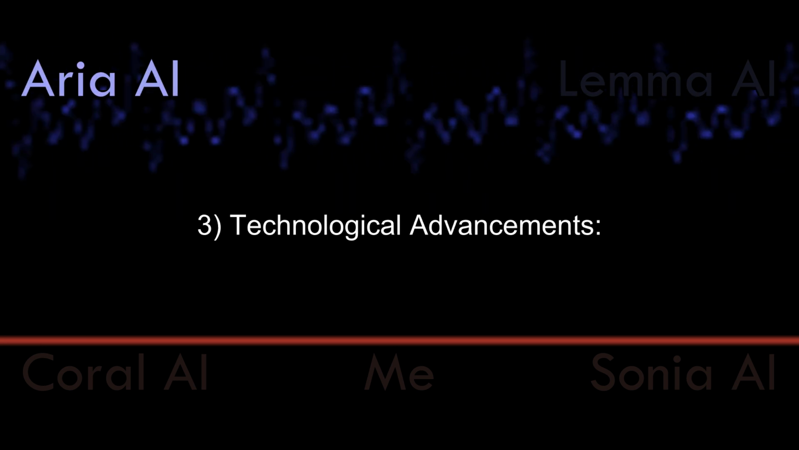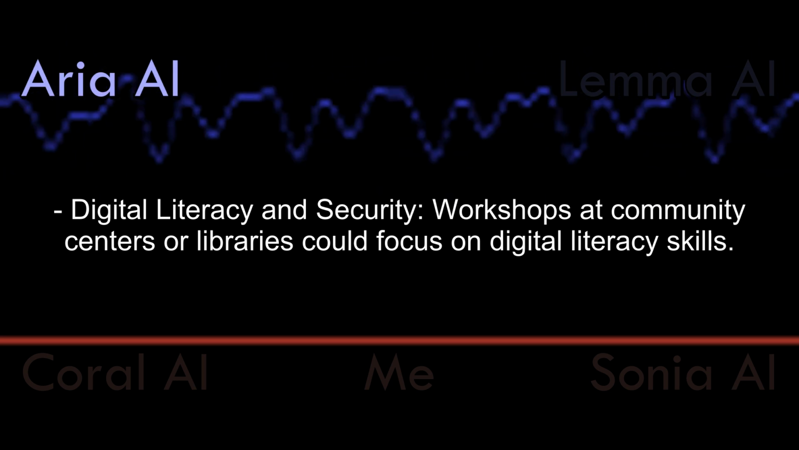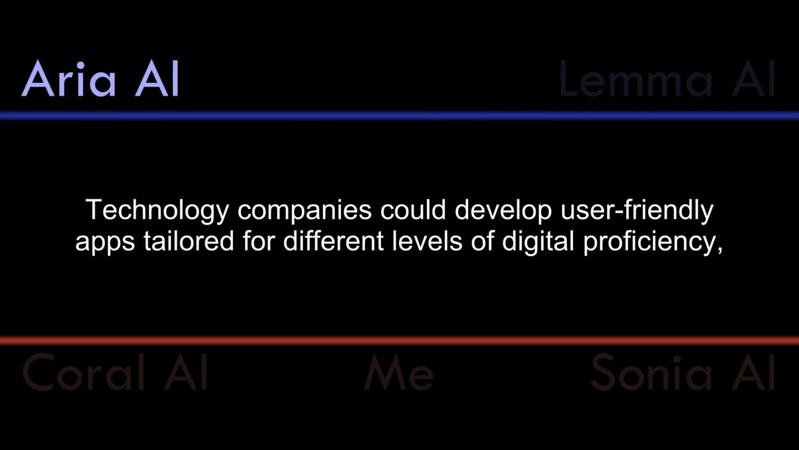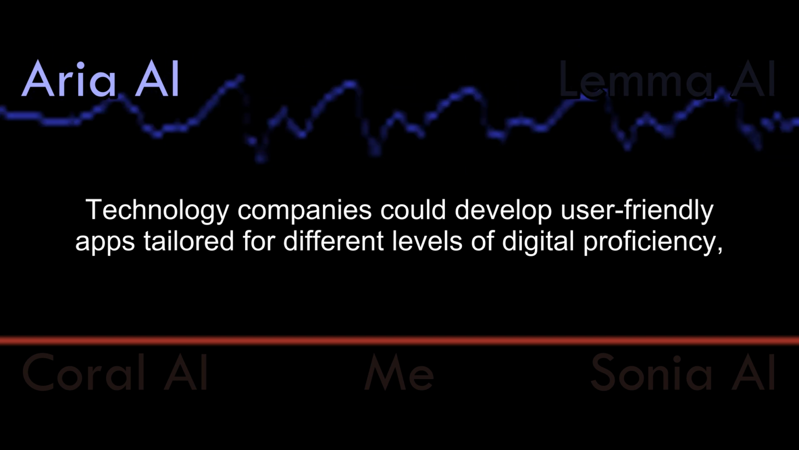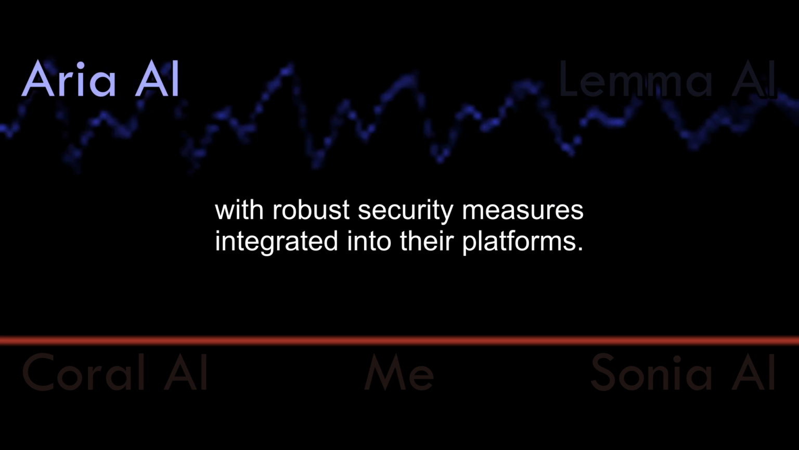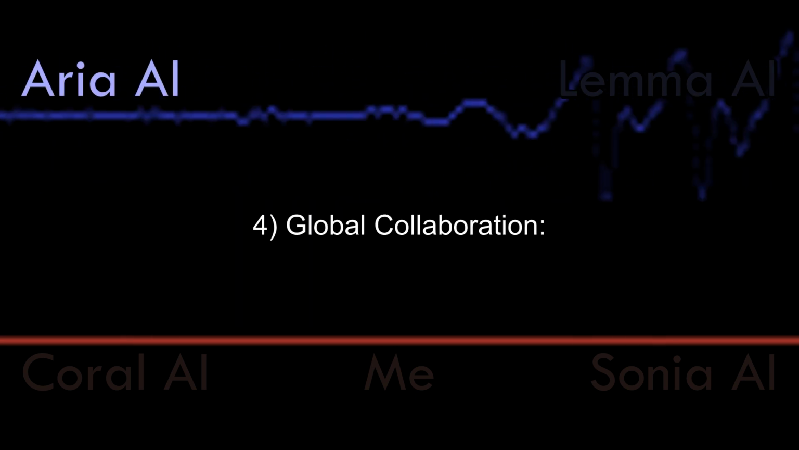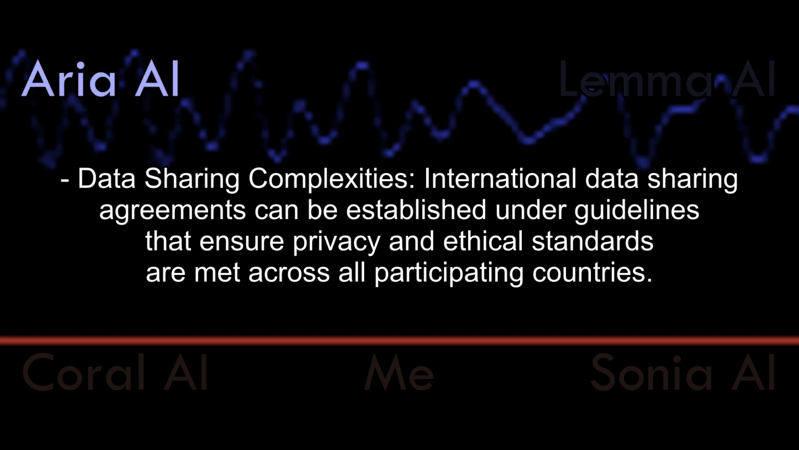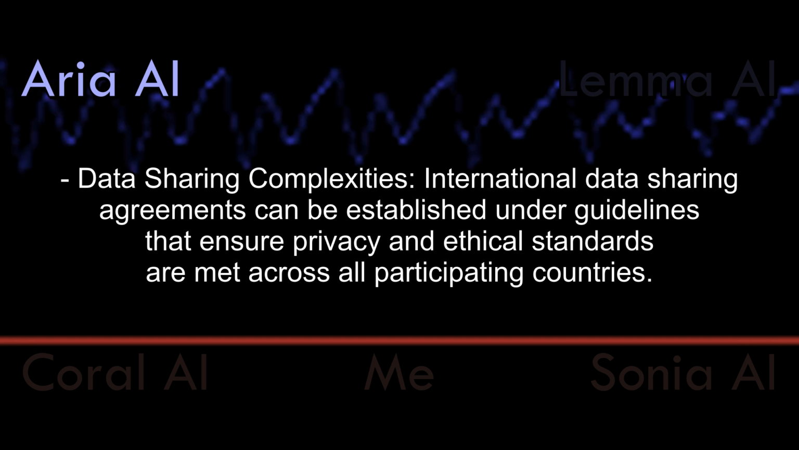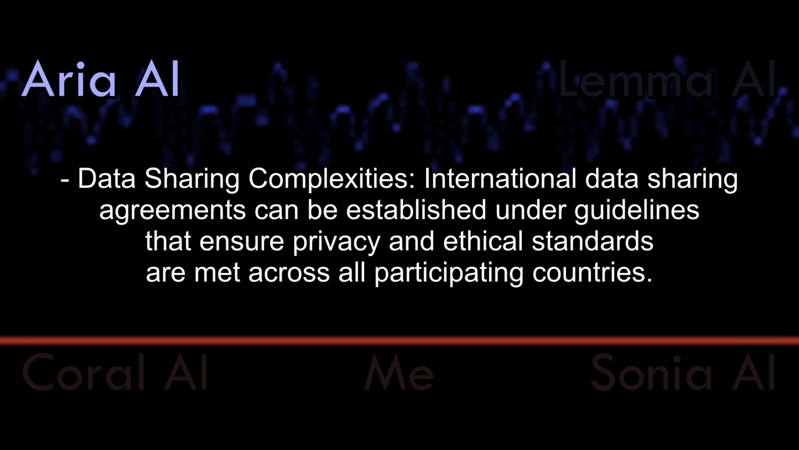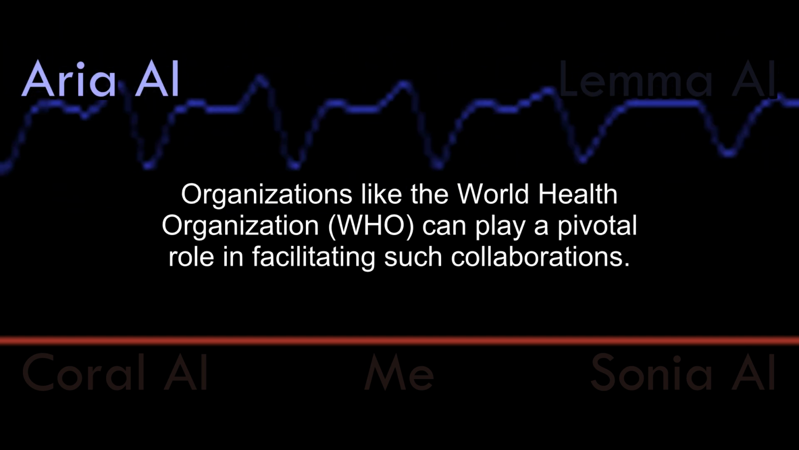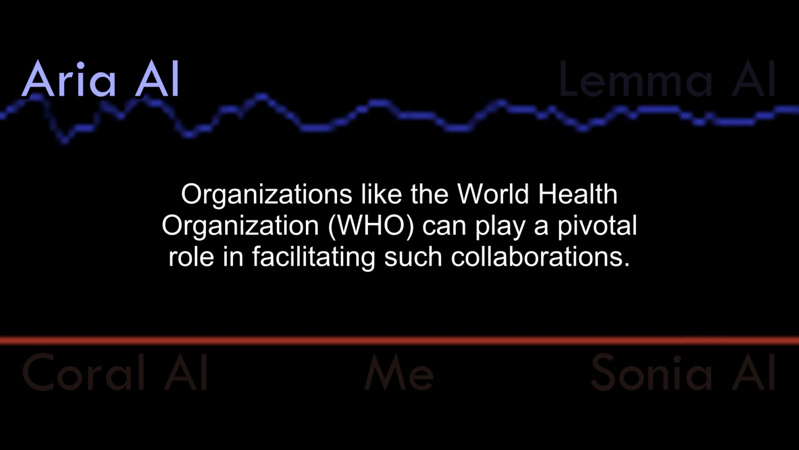3. Technological advancements. Digital literacy and security. Workshops at community centers or libraries could focus on digital literacy skills. Technology companies could develop user-friendly apps tailored for different levels of digital proficiency, with robust security measures integrated into their platforms. 4. Global collaboration. Data sharing complexities. International data sharing agreements can be established under guidelines that ensure privacy and ethical standards are met across all participating countries. Organizations like the World Health Organization can play a pivotal role in facilitating such collaborations.